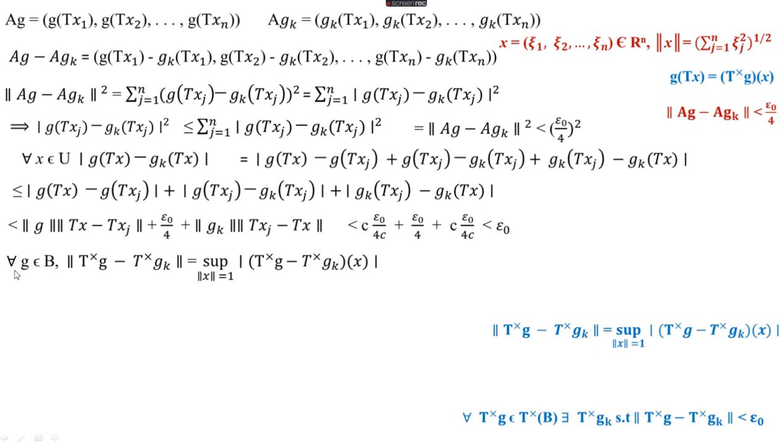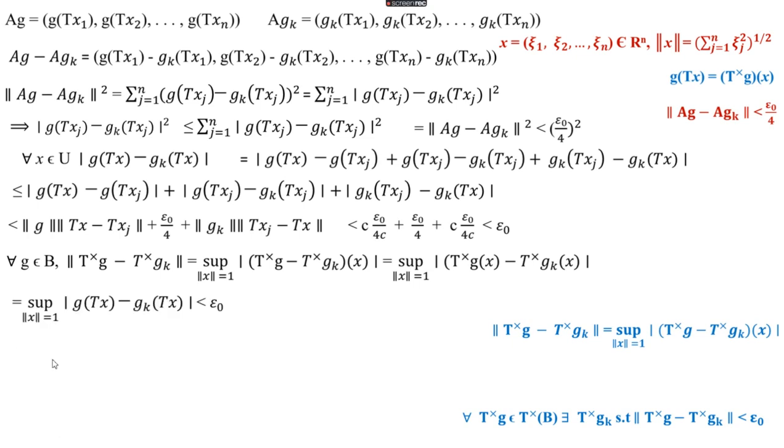So epsilon naught. For any g belongs to B, we are considering norm of T cross g minus T cross g_k. Then by the definition of norm of an operator, this is equal to supremum over norm x equal to 1 of modulus of (T cross g minus T cross g_k)(x), which is the supremum of modulus of T cross g of x minus T cross g_k of x. Then by definition, T cross g of x equals g of Tx. So this is the supremum of modulus of g(Tx) minus g_k(Tx), and this is less than epsilon naught from this representation.